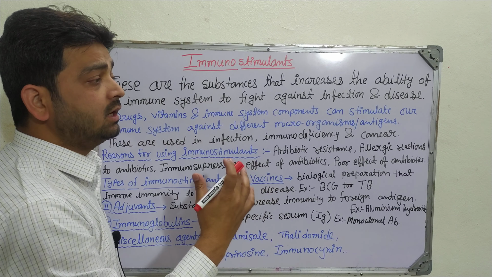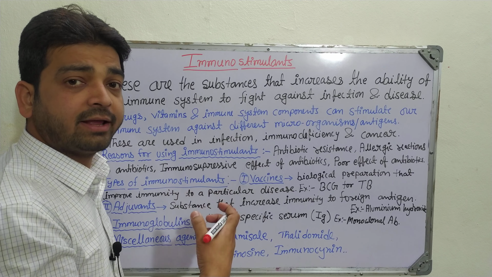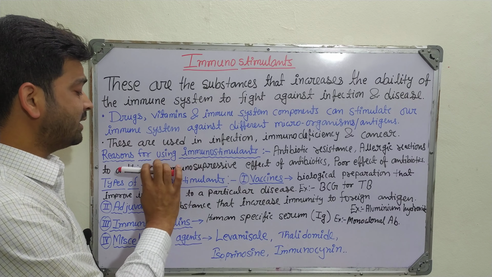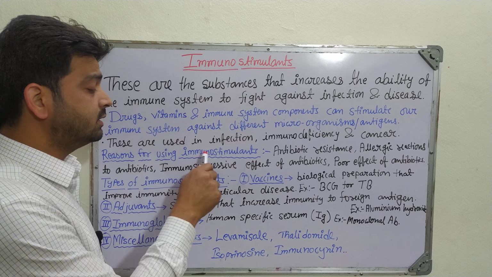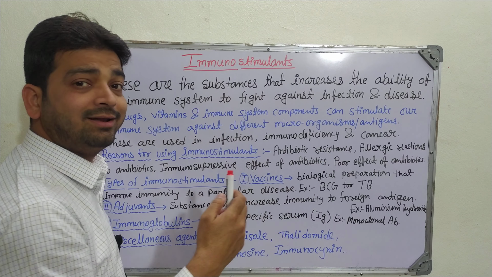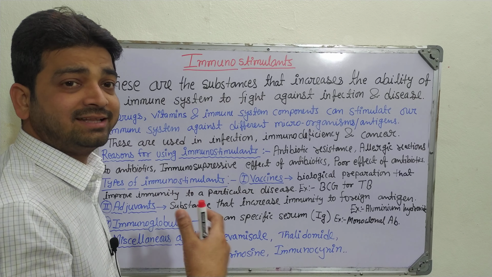Because in these conditions the body needs immunity, it needs to activate its defense mechanism to fight against so many antigens, or any disease, disorder or infection. So what are the reasons for using the stimulants? Already we have immunity working in a normal way, but why do we need an immunostimulant? Because of antibiotic resistance. The body will not respond to the particular antibiotic, or the organism becomes resistant. In that case, the patient has to depend on immunity, so it has to be improved.